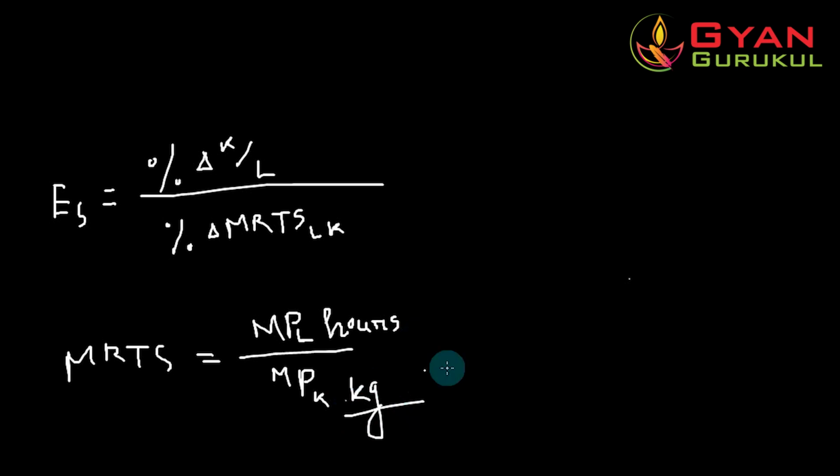And this poses a problem in the calculation of the marginal rate of technical substitution, here MRTS LK.